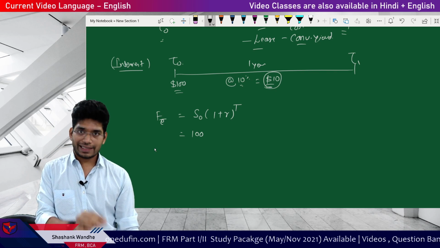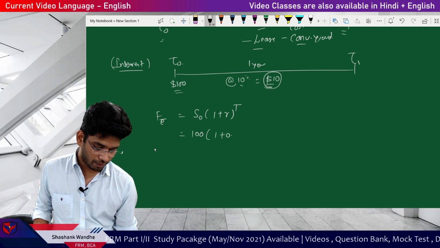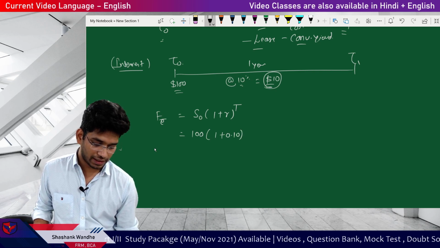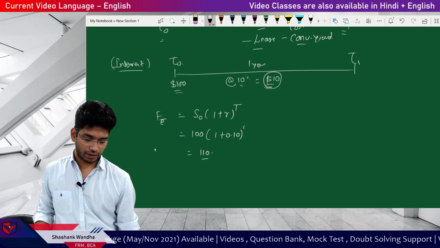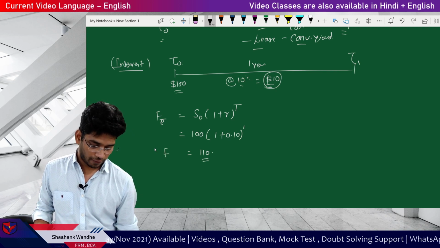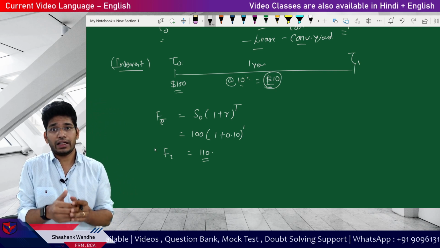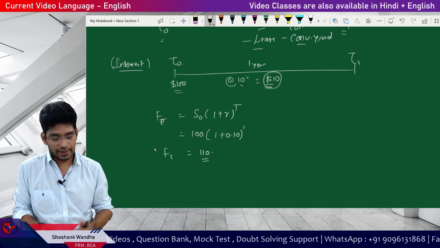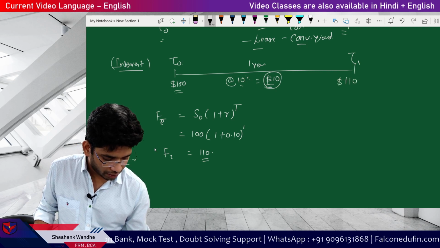So $100 is the spot price for gold, 10% is the interest, so 0.10, and the time period is 1 year. So the answer is 110. This will be the forward price, assuming the only cost I am incurring right now is the loss of interest, the interest expense. So here the forward price should be $110.